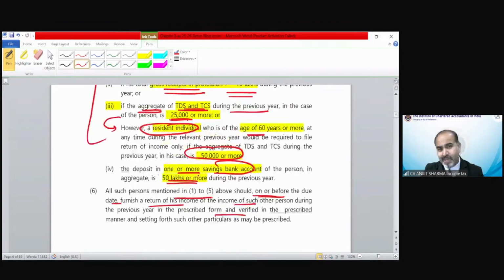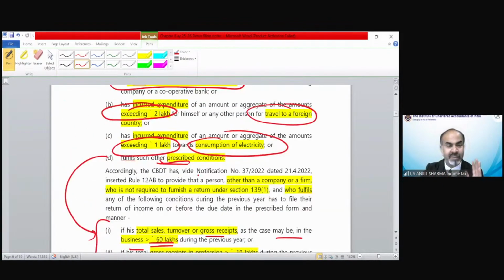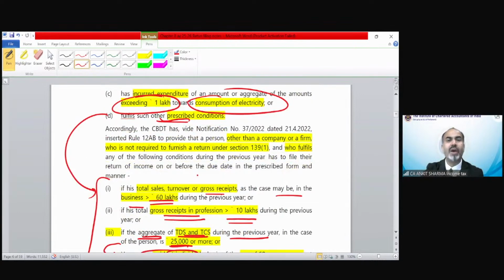So is there any point, including in the above points, which says that if you are having a PAN number, you have to file an income tax return? There is a very big confusion regarding this. A lot of people think that if they are having a PAN number, they have to file an income tax return.